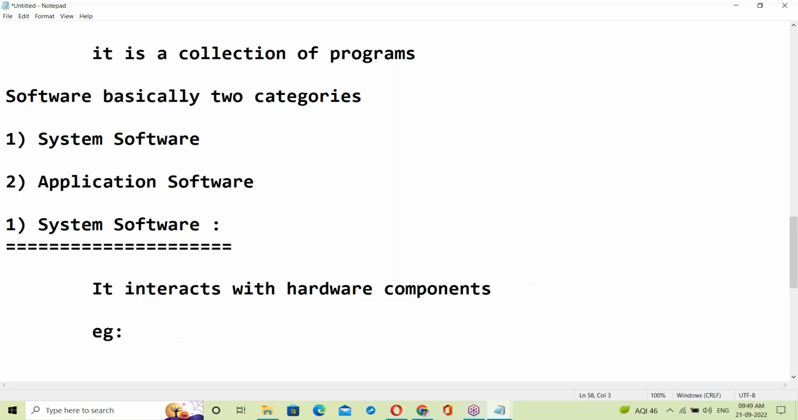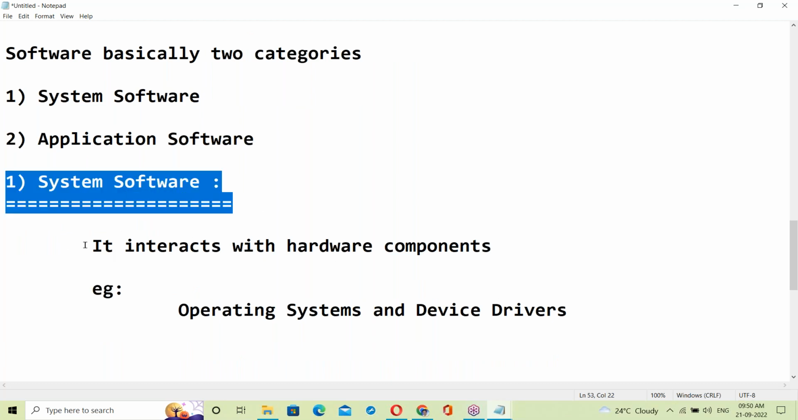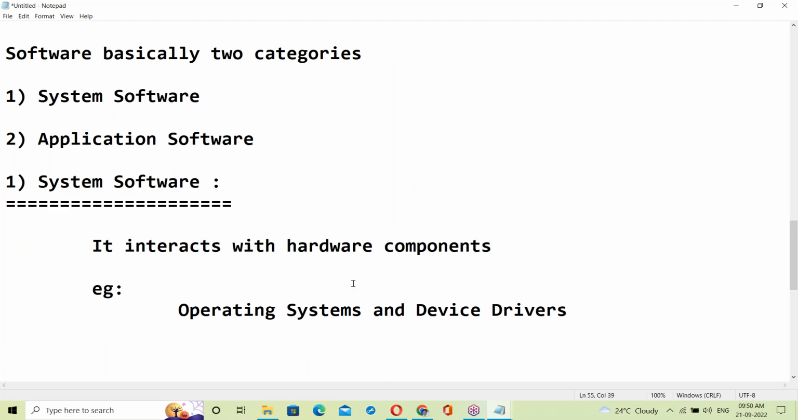For example, operating systems and device drivers come in this category. Of course, device drivers are part of the operating system.